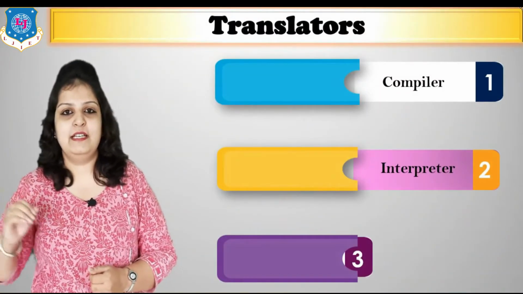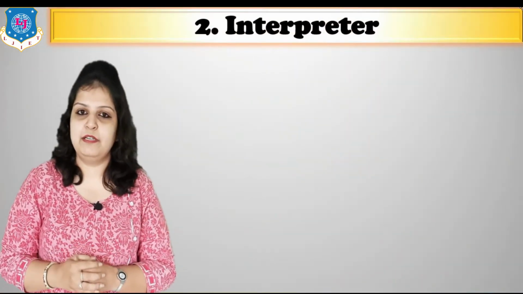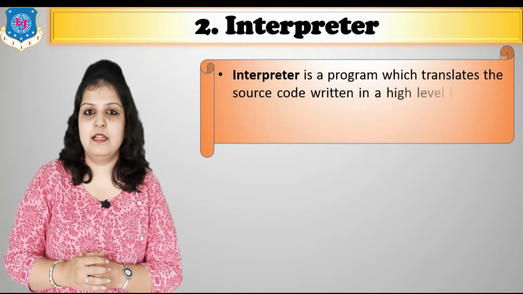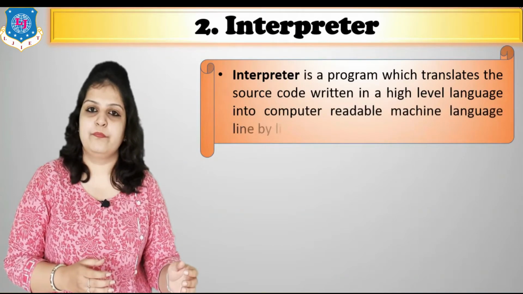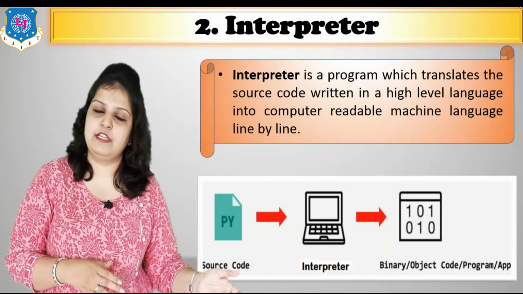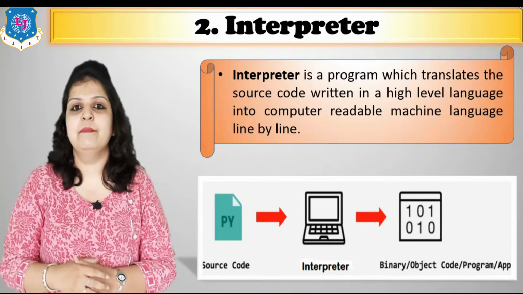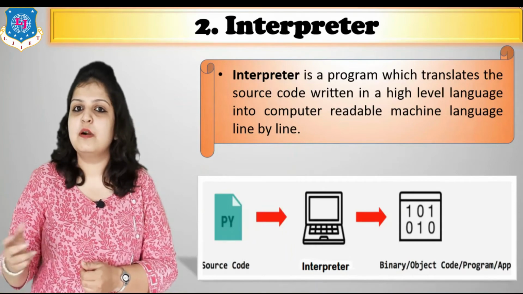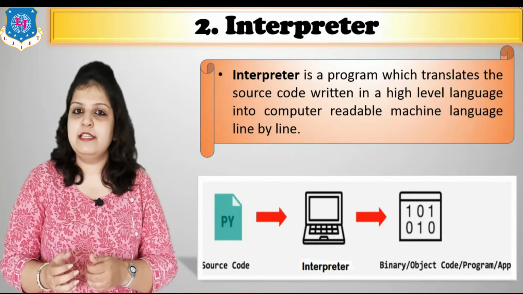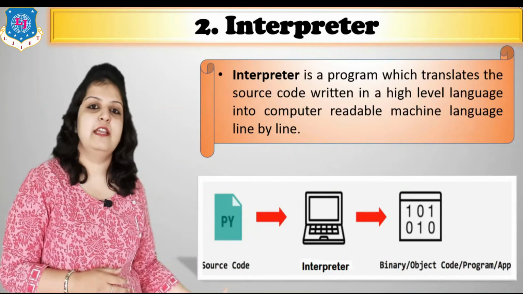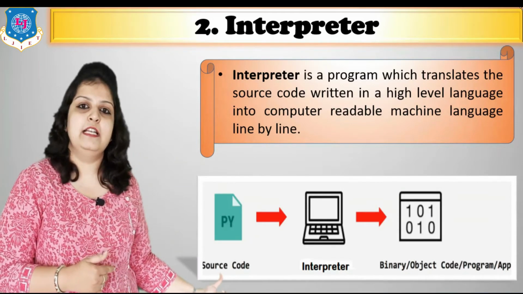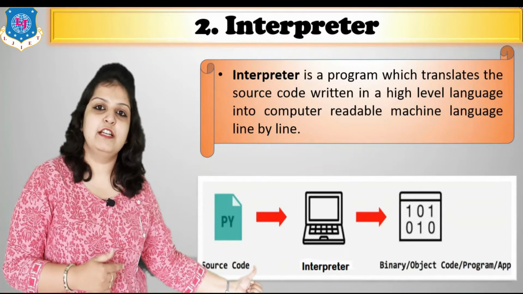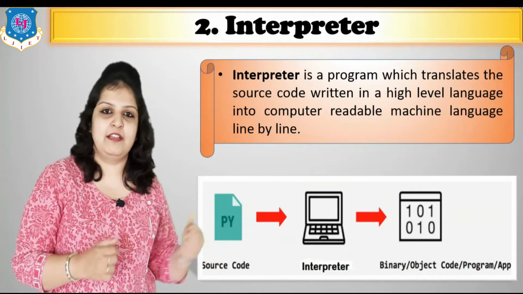Now move to the second translator, and that is the interpreter. Interpreter functions the same as a compiler, that is, it converts our source code written in a high level language into machine language, but line by line. Now you think what will be the difference between these two translators? We will see in detail on the next page. Here you can see the example, a file written in Python code. By using an interpreter we can convert this file into machine language.